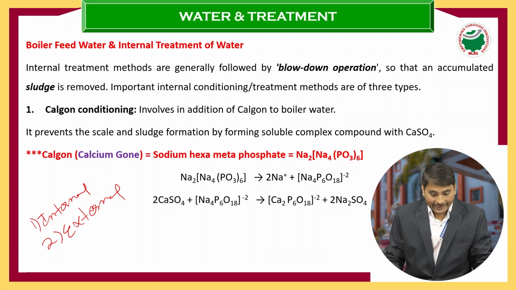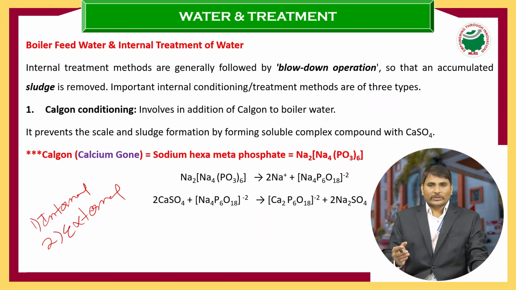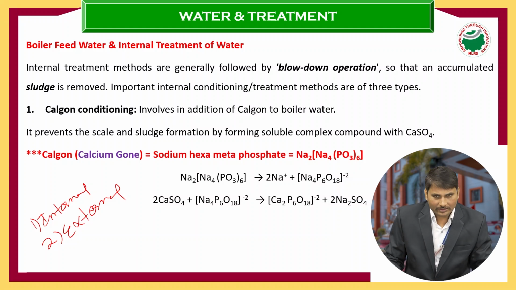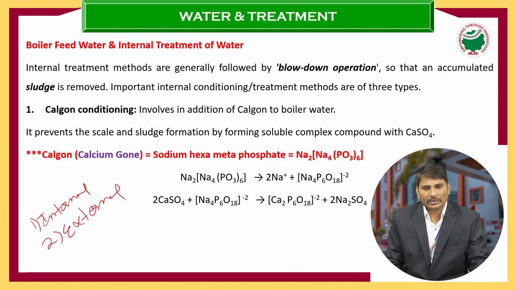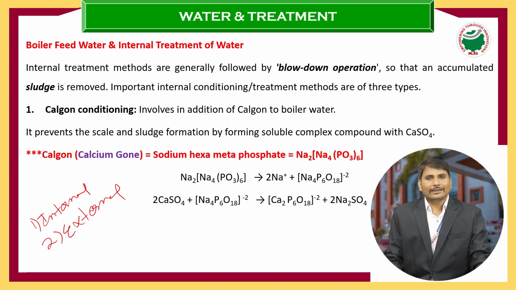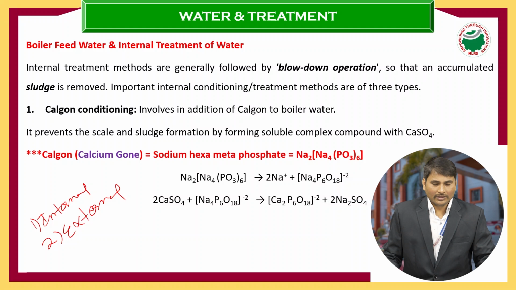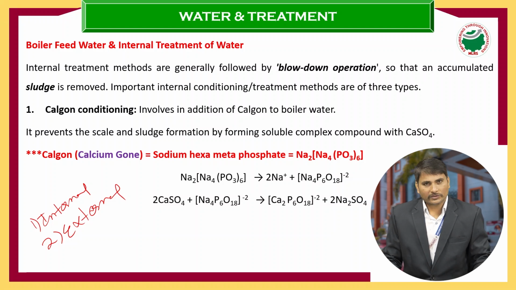When we say internal, it means we are doing this softening treatment within the boiler. Because of that reason we call it the internal treatment method, meaning we are doing it internally. Different types of chemicals or softening agents are used.